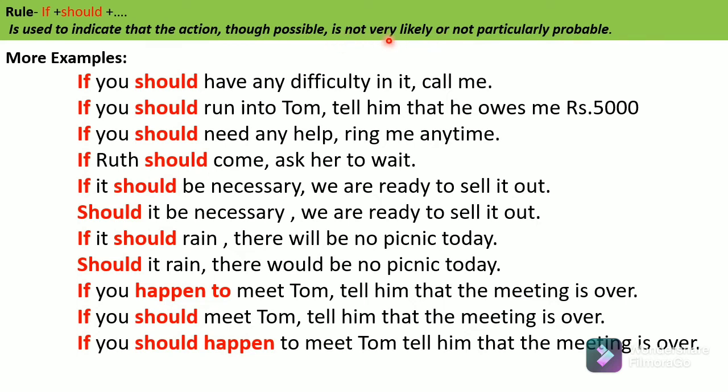Not very likely means it is almost not possible, or not particularly probable means it is improbable. Only in that case we use this structure.